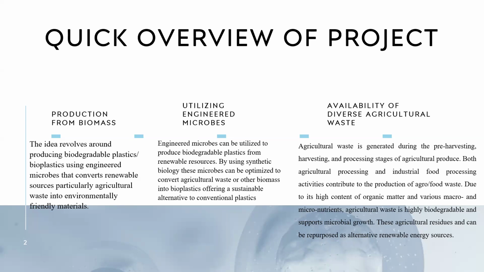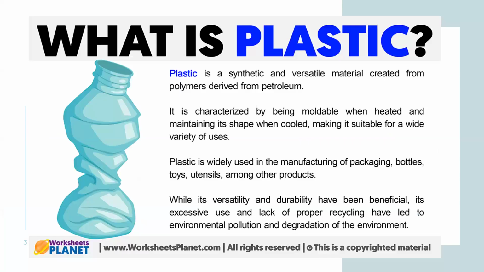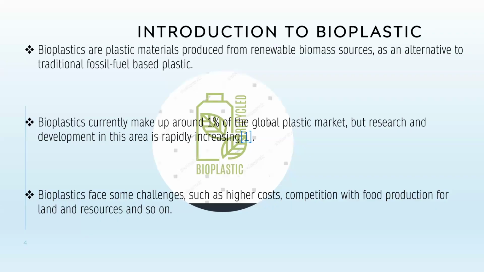So, what are bioplastics? Bioplastics are plastics derived from renewable biomass sources such as vegetable fats, oils, cornstarch, or agricultural byproducts. And unlike conventional plastics made from petroleum, bioplastics are designed to break down more readily into the environment, reducing pollution and reliance on fossil fuels.